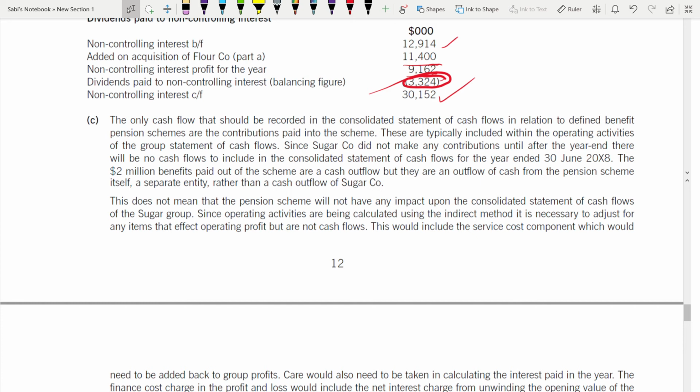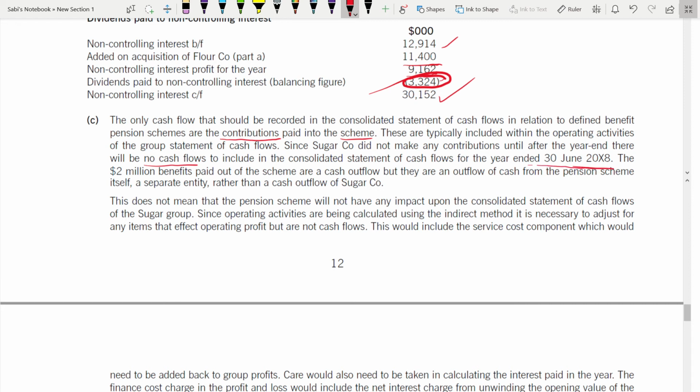So the only cash flow that should be recorded in the consolidated statement of cash flows in relation to a defined benefit pension scheme is the contributions paid to the scheme. You see, contributions paid to the scheme only have to be there because that is the cash. They are typically included within operating activities of the group statement of cash flows. Since Sugar did not make any contributions until after the year end, there will be no cash flows to include in the consolidated statement of cash flows for the year ended. Why? Because they haven't made any contributions until after the year end.